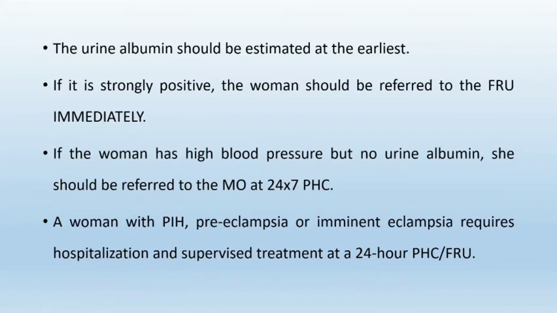The urine albumin should be estimated at the earliest, and if it is strongly positive, the woman should be referred to the FRU immediately. FRU is the first referral unit. And if the woman has high blood pressure but no urine albumin, she should be referred to the MO at a 24/7 PHC. A woman with PIH, preeclampsia or imminent eclampsia requires hospitalization and supervised treatment at a 24 hours PHC and FRU.